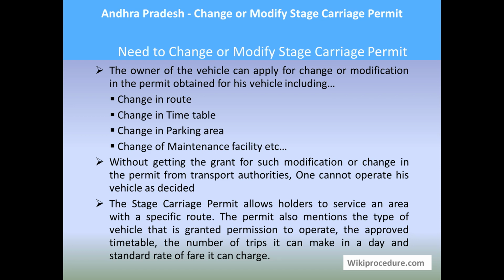These stages or stops which have the regular route all come under this permit. The permit also mentions the type of the vehicle that is granted permission to operate, the approved timetable, the number of trips it can make in a day, and the standard rate of fare it can charge.